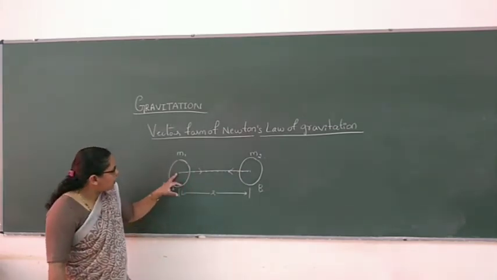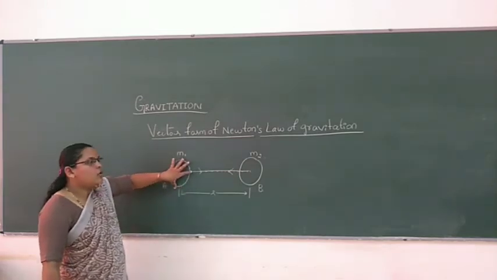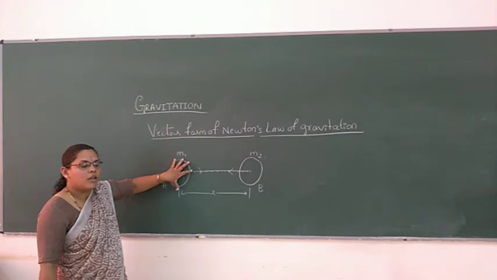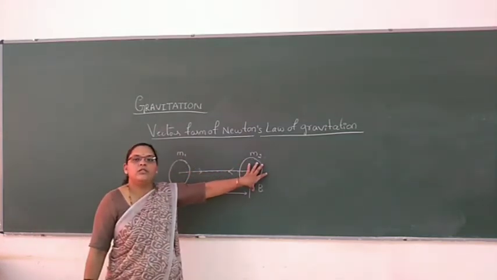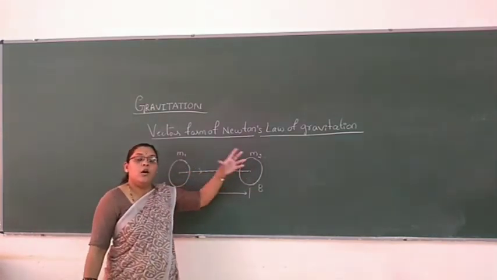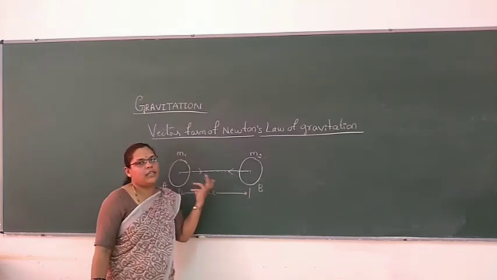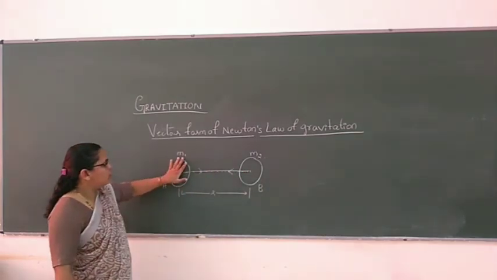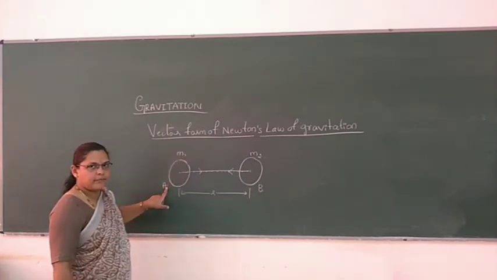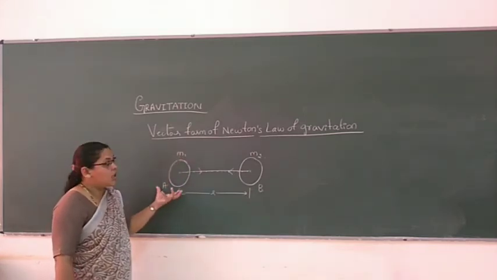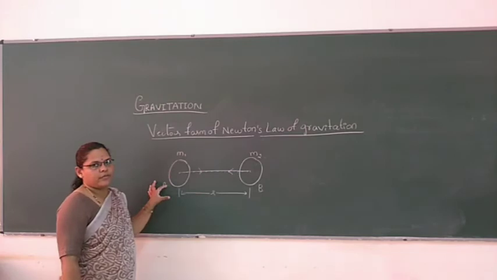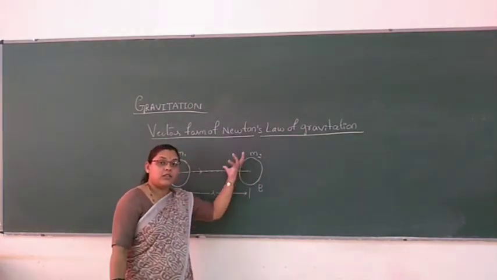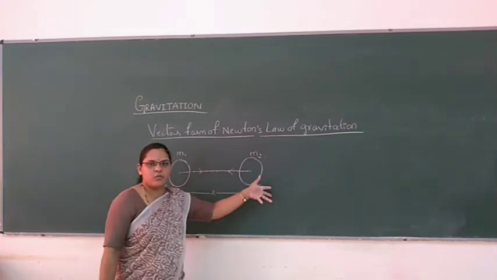Now, not only the first body exerts an attraction force, and not only the second body exerts an attraction force. Both bodies exert the attraction force. The first body, consider body A, experiences a force due to the second body. Similarly, the second body, body B, experiences a force due to the first body.